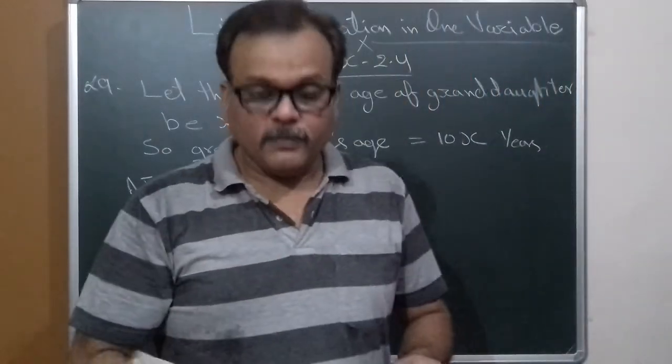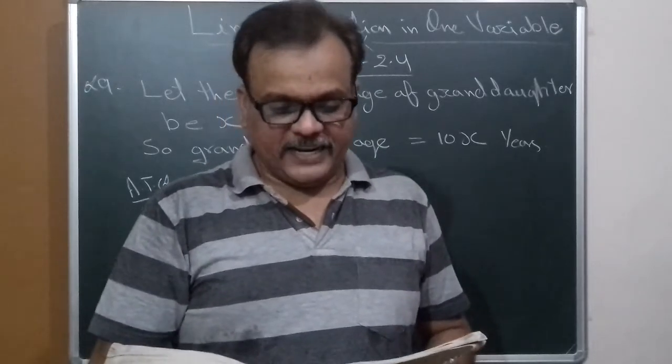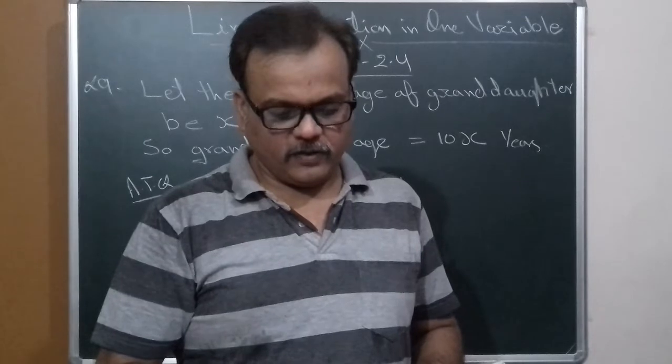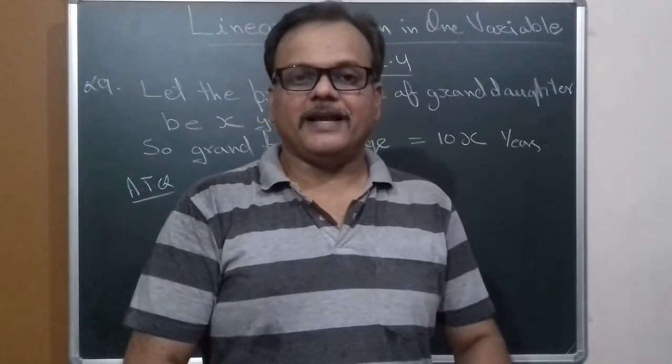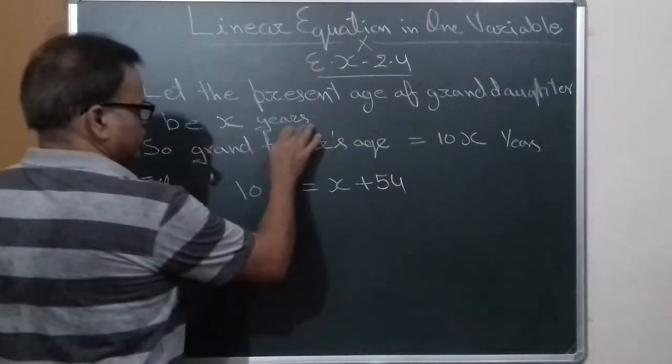Now student, question number 9. A grandfather is 10 times older than his granddaughter. He is also 54 years older. Find their present ages. So let the present age of granddaughter be x years.